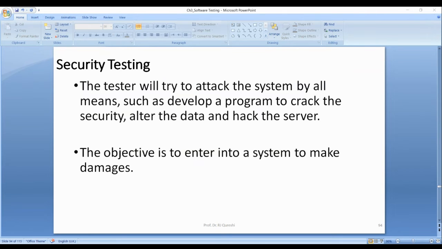We test. Like I remember, I was in Malaysia and they have a bank, Maybank, a Malaysian bank. They had a competition.